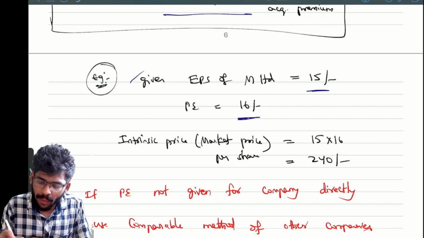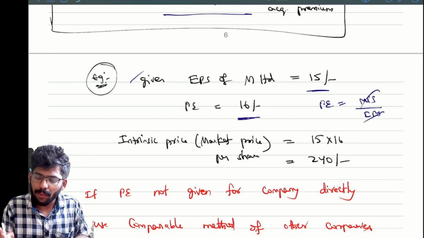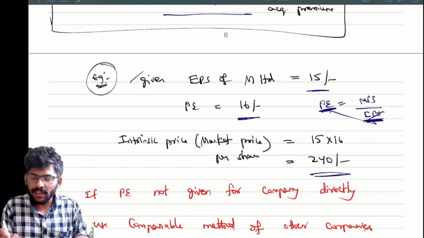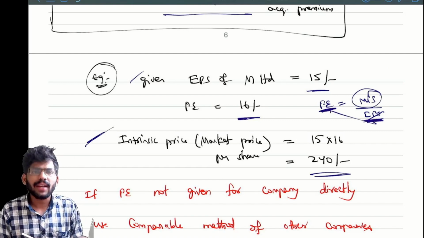So I think we know the formula. PE ratio equals MPS by EPS. We have PE and EPS. We have PE 16, EPS 15. 15 into 16, how much? 240. That is nothing but MPS. That is nothing but intrinsic value. Correct or not? Yes. The simple calculation.